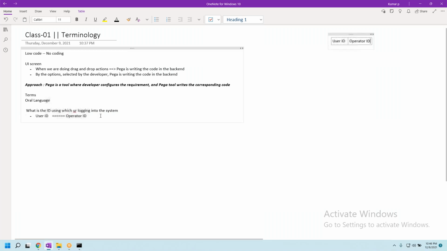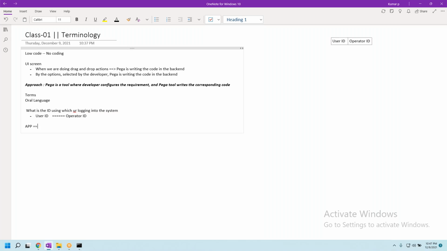Okay, now see, everybody will be using different mobile apps, right? From a user point of view, whether Android user or iOS user, or laptop user, Windows user or Mac user, you are calling it an app, mobile app or desktop app, whatever it is.